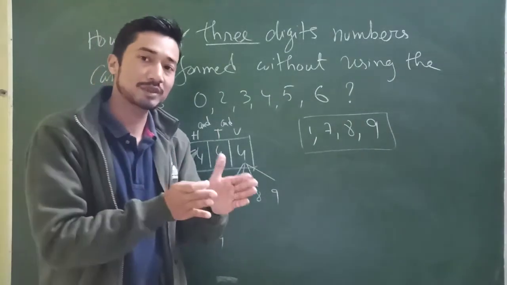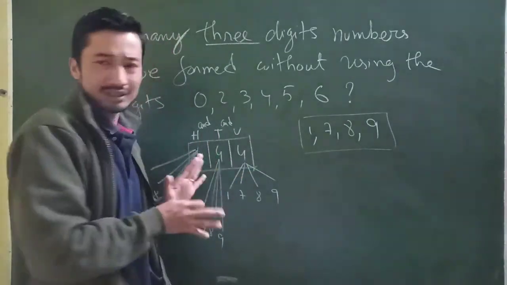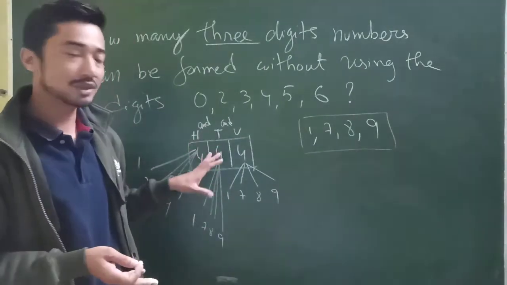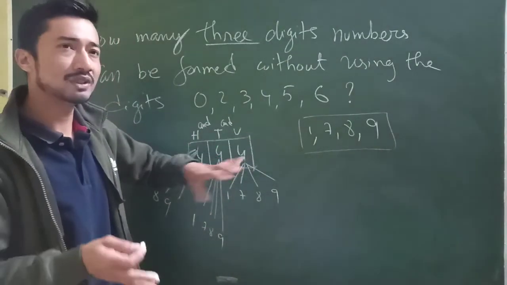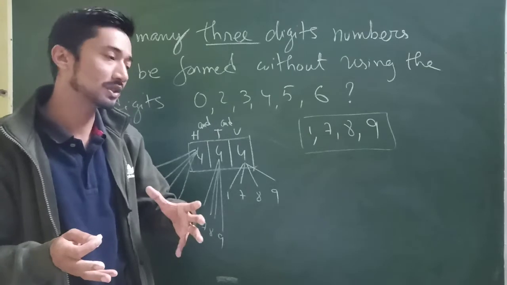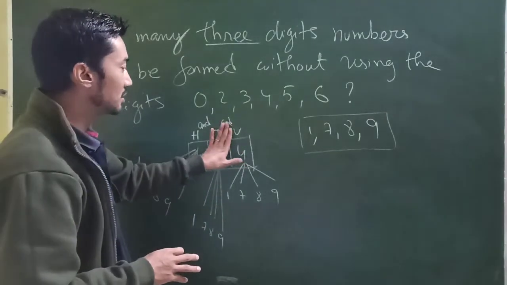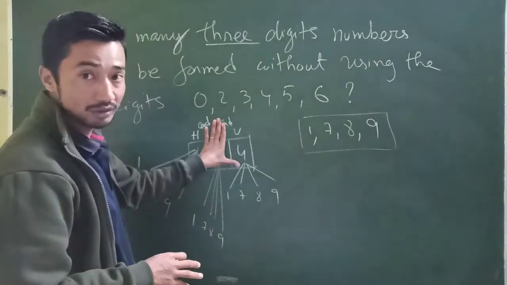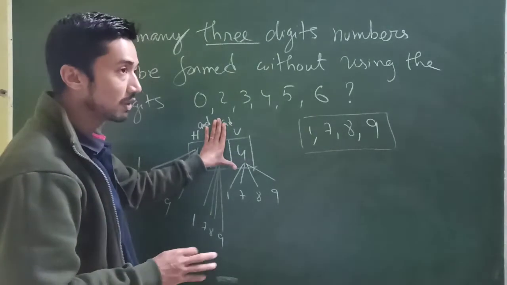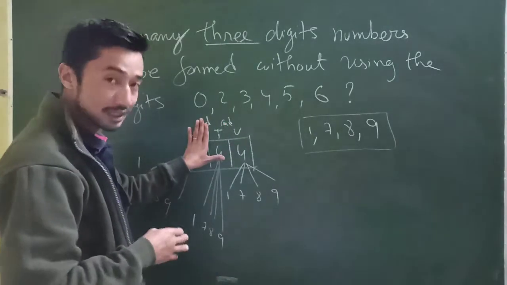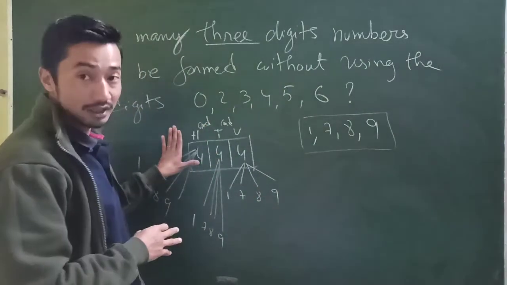Sometimes the last digit should be an even number, and there are many conditions, we'll be doing many questions on that, but here it's okay. So maybe I just start with the units place, then go to the tens place and then the hundreds place.